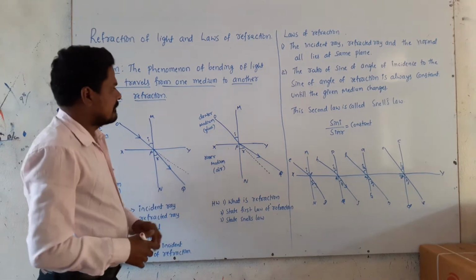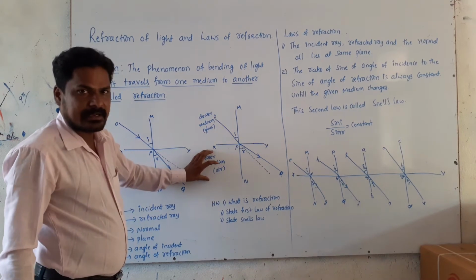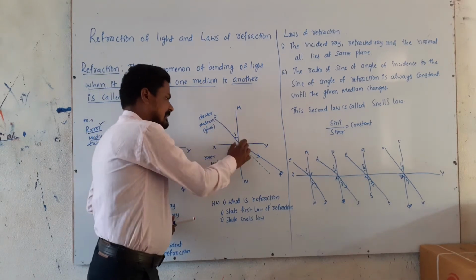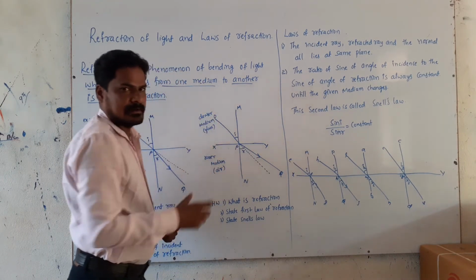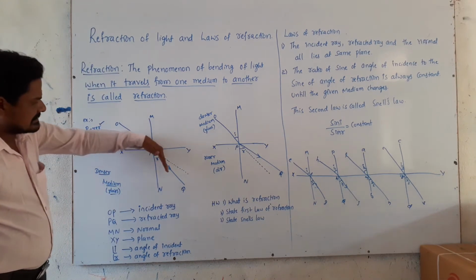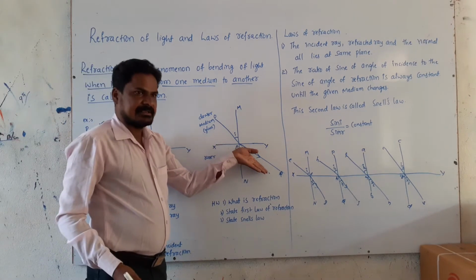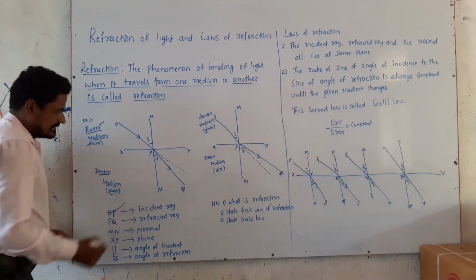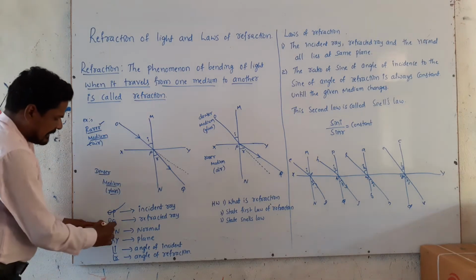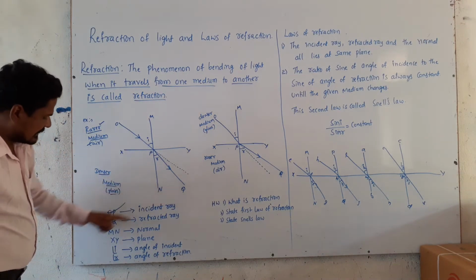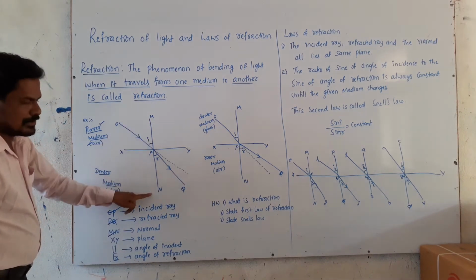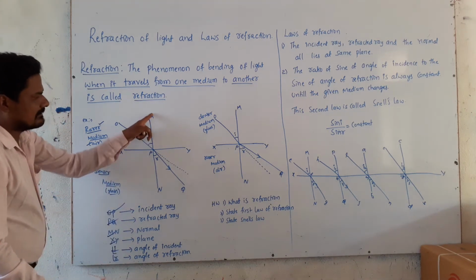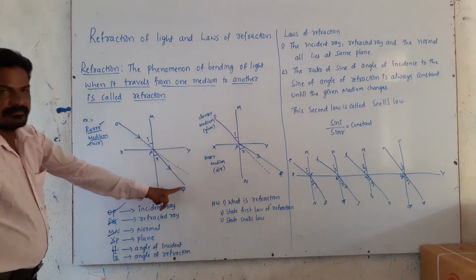In the second case, when light travels from a denser medium to a rarer medium, it bends away from the normal. In the first case it bends towards the normal; in this case it bends away from the normal. Here OP is the incident ray, PQ is the refracted ray, MN is the normal, XY is the plane, I is the angle of incidence, and R is the angle of refraction.